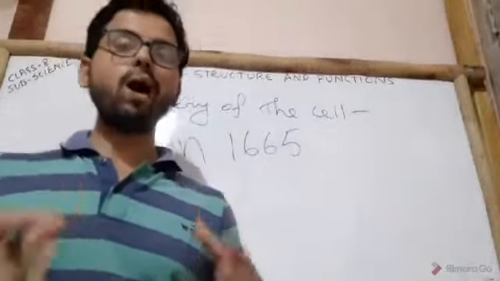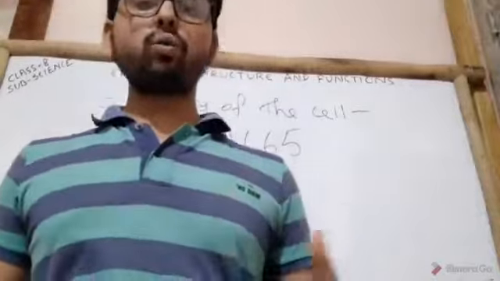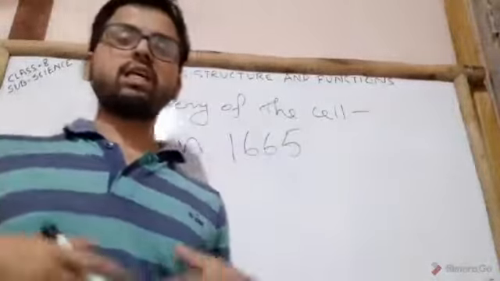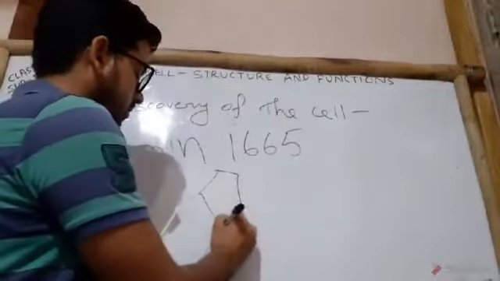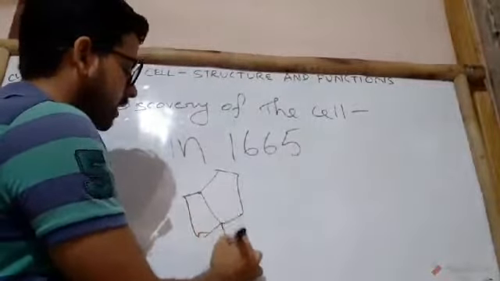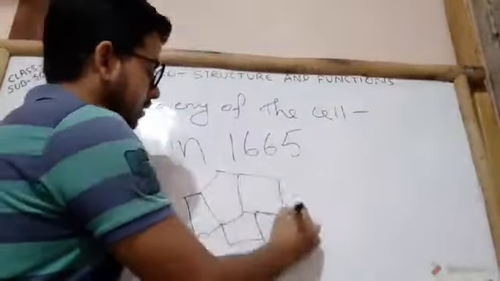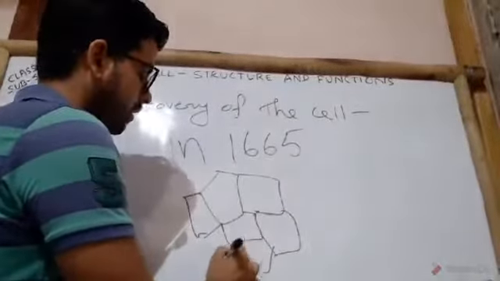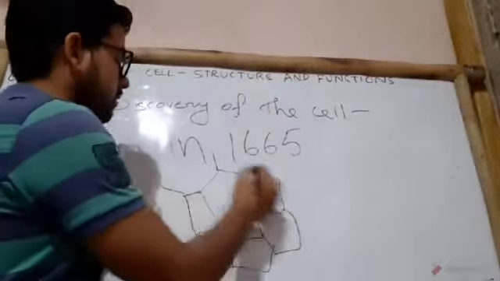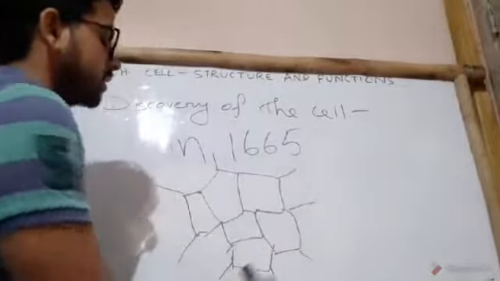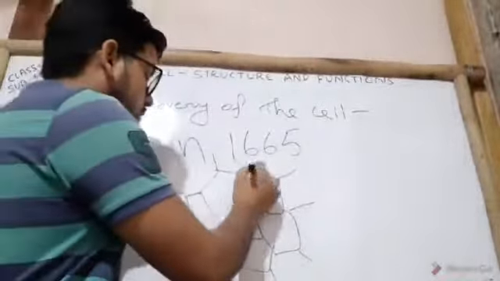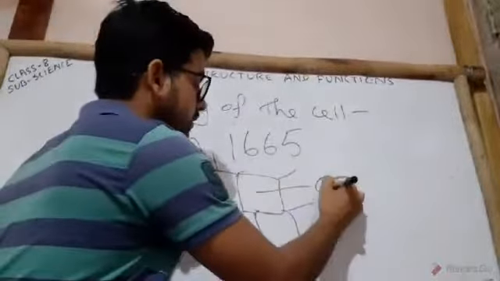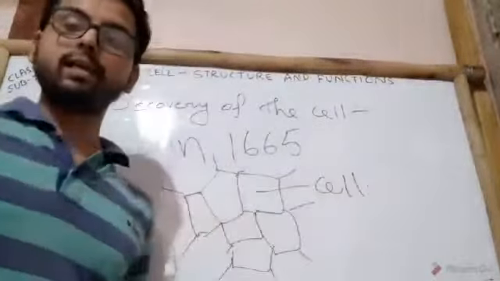He was the one to name each of these boxes as cell. Here he found a honeycomb-like structure in the microscope, and he gave the name cell to these boxes. Clear?